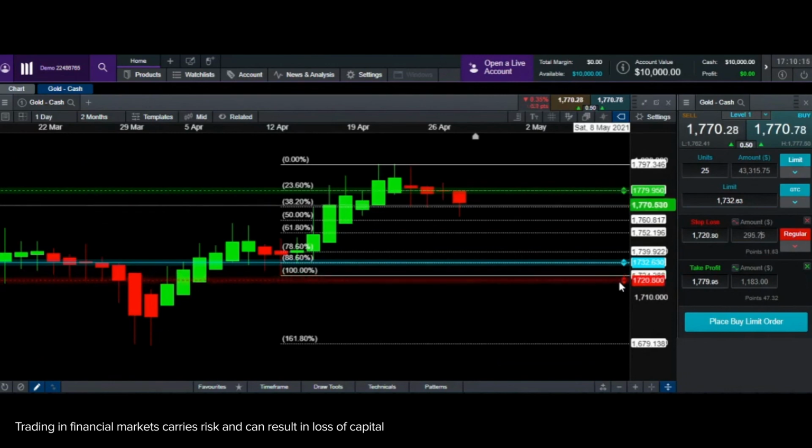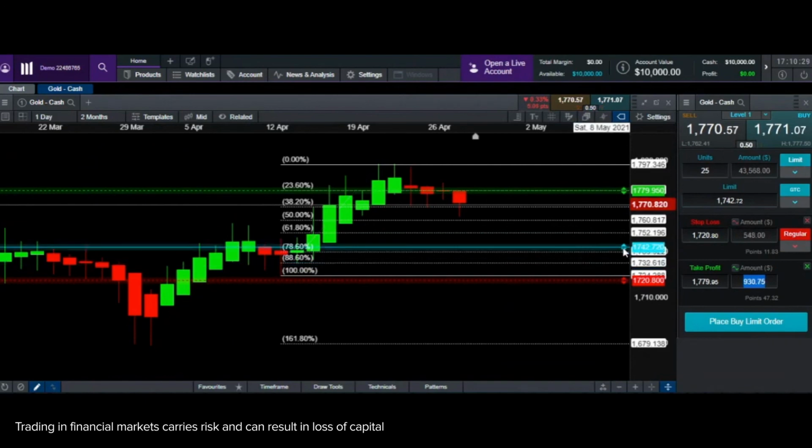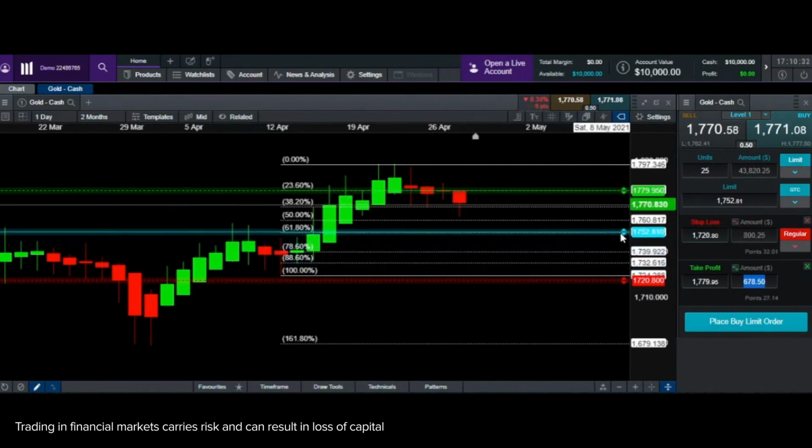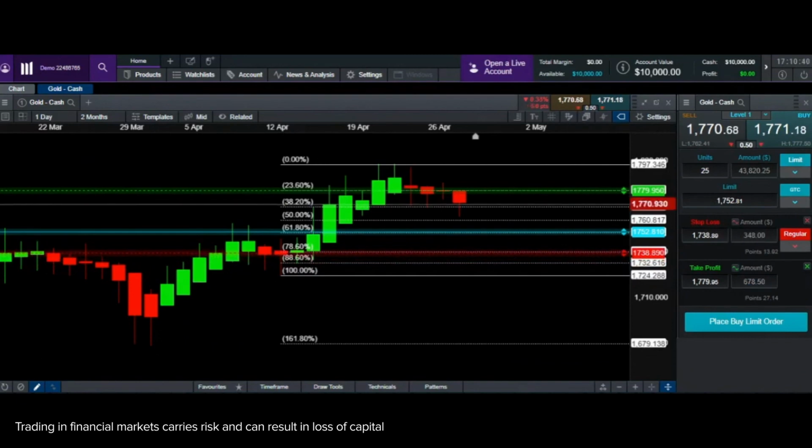Now this is a very good trade in terms of risk reward. The same 25 units right now is risking $300, but it's going to give me a bigger reward. Whereas if I did it on 61.8 and kept a stop loss here, my risk is still about $300, but my reward is only $600.